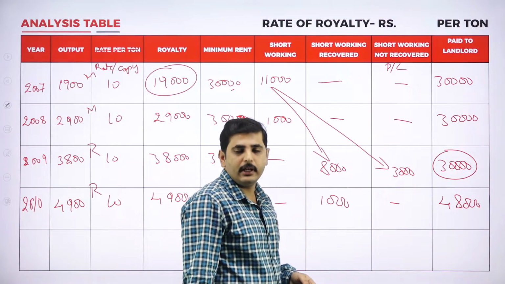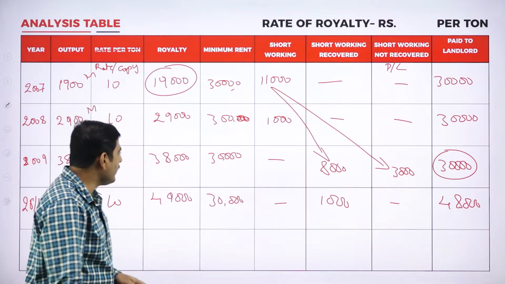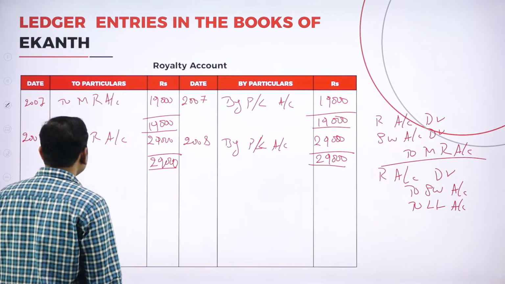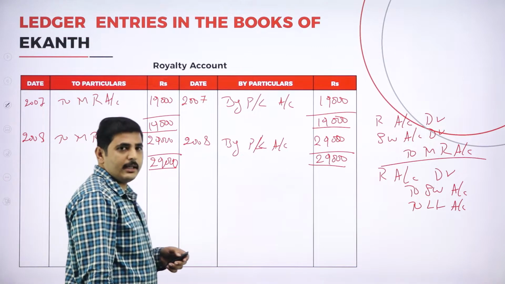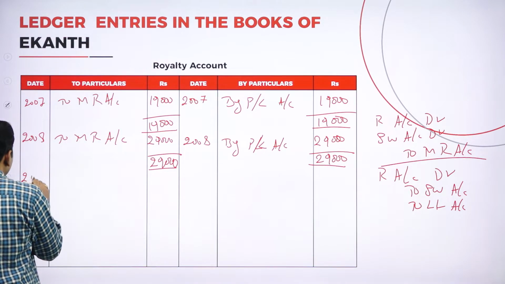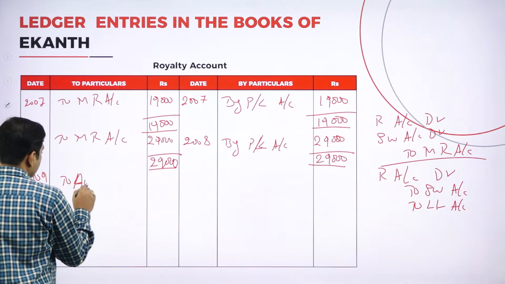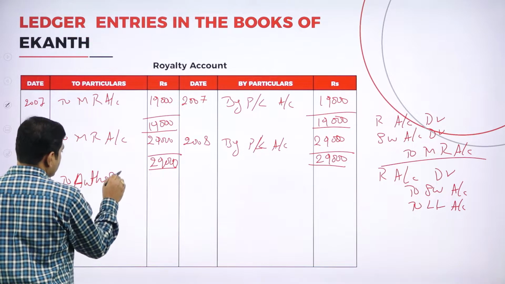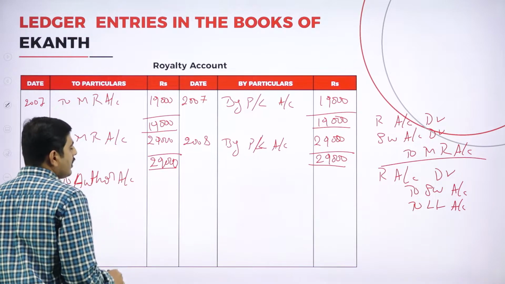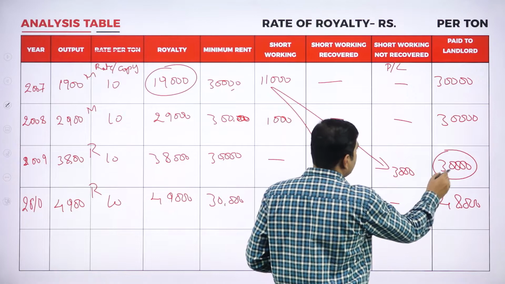Again coming to the third year, we are paying the royalty and also we have recovered some short working. What is the journal entry? Royalty account to landlord, to short working. By royalty to landlord account or author account, 2009. What is the amount we are paying to the author? 30,000.